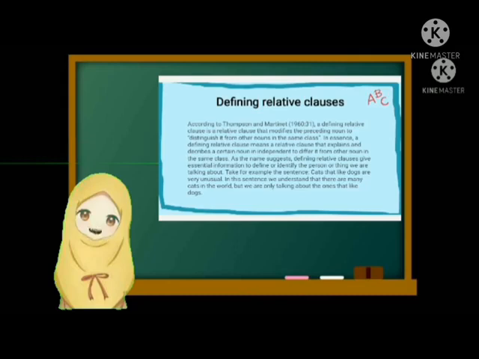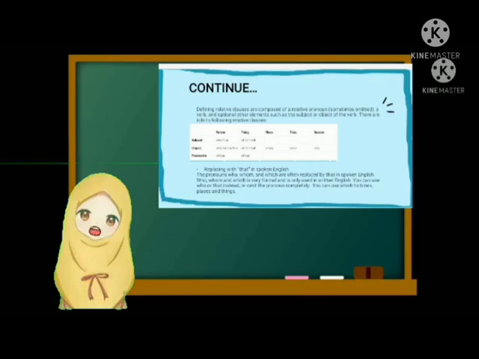In this sentence, we understand that there are many cats in the world, but we are only talking about the ones that like dogs. So, I will continue the materials. Defining relative clauses are composed of a relative pronoun, sometimes omit a verb, and optional other elements such as the subject or object of the verb.